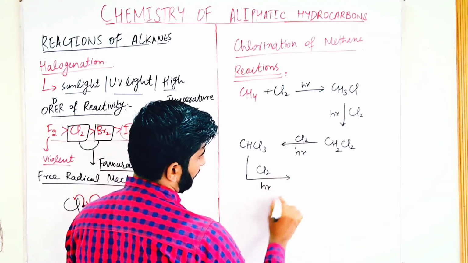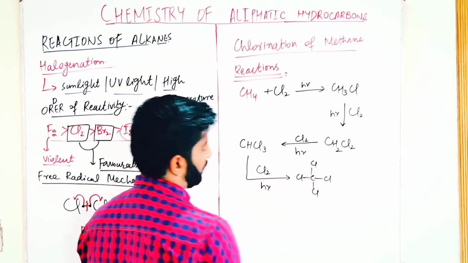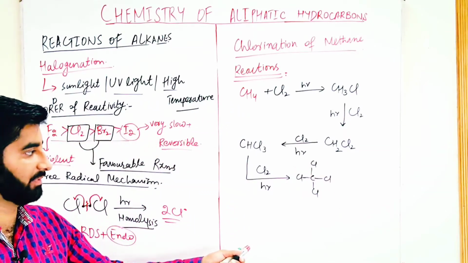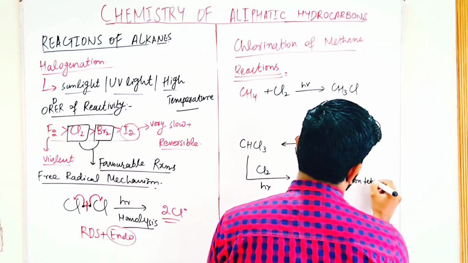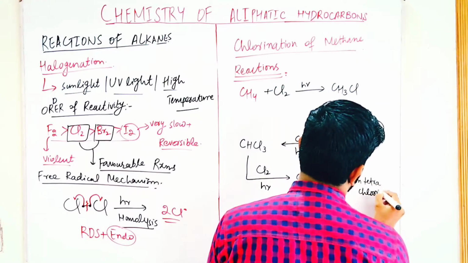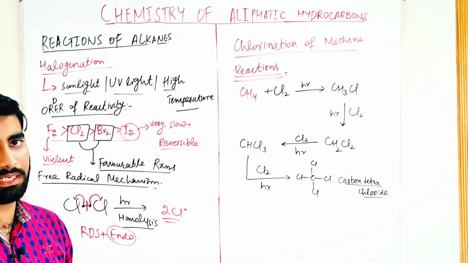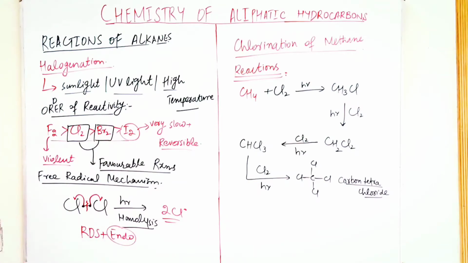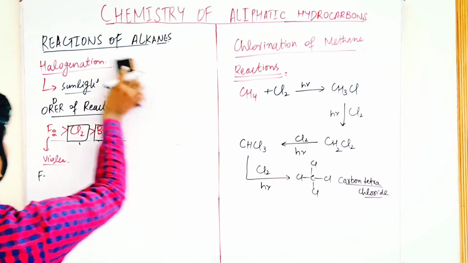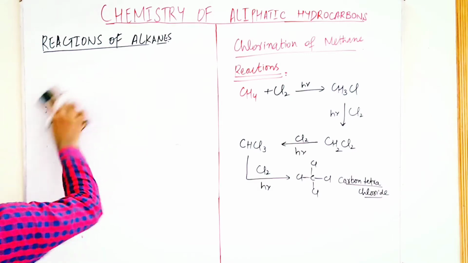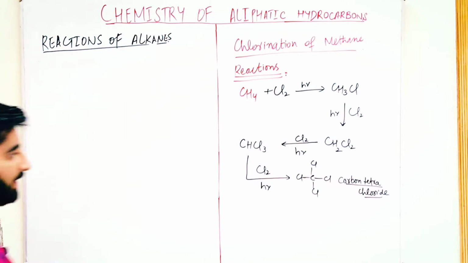In the next step, we again do chlorination in the presence of sunlight, ultraviolet light or at high temperature. Then there is formation of tetrachloromethane, which we also call carbon tetrachloride. So this is the reaction, that is the chlorination of methane. Now we discuss the mechanism of this reaction, the free radical mechanism of this reaction.